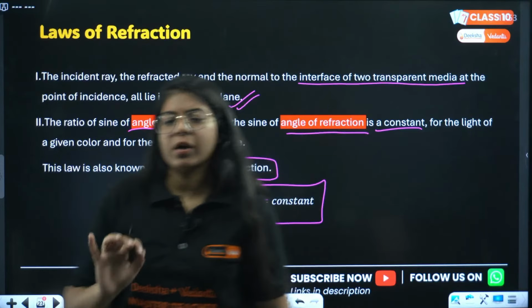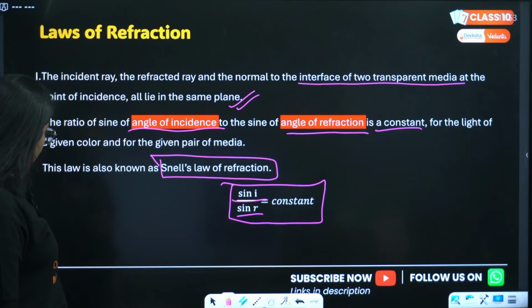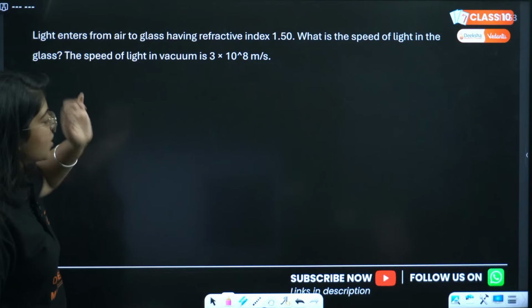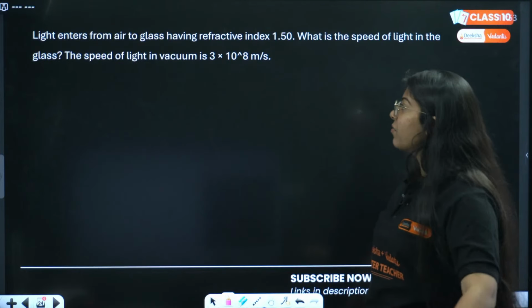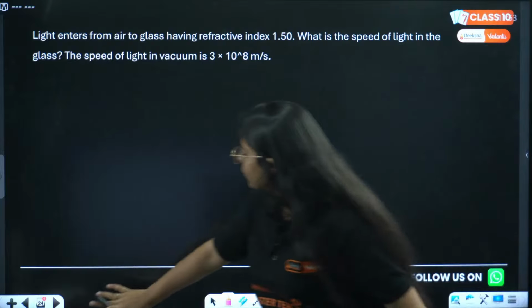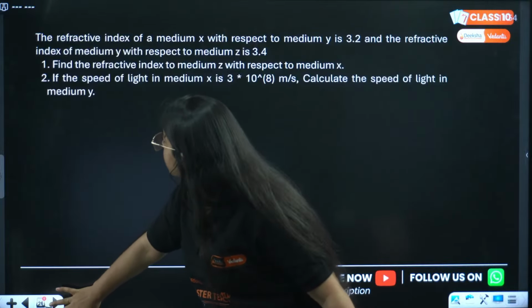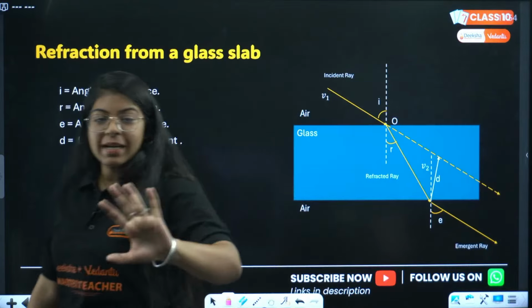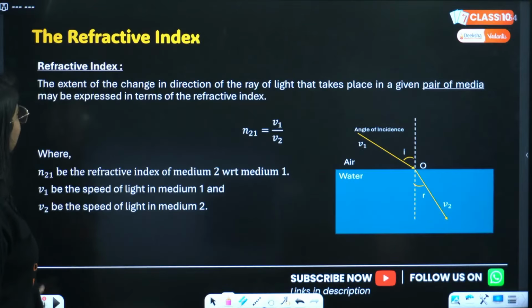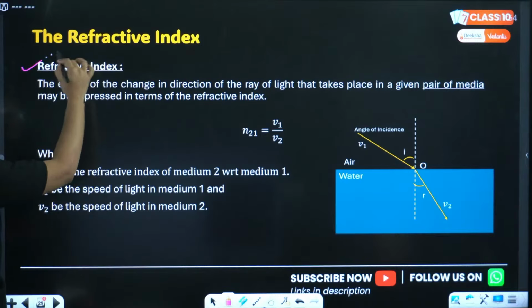Okay. Next, moving on, we have this question of refractive index. Let us study some refraction before that. What is the refractive index?